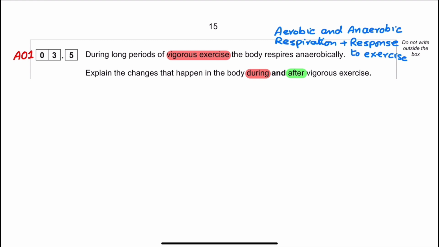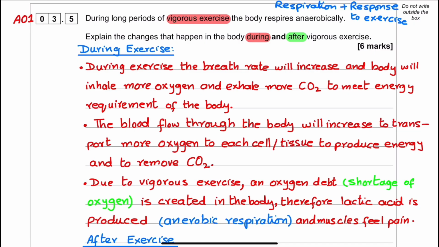The student can categorize this question in two parts: the changes that happen in the body during the exercise and the changes that happen in the body after doing the exercise. The model answer is we have divided our question in two parts. One is during exercise, another is after doing exercise.